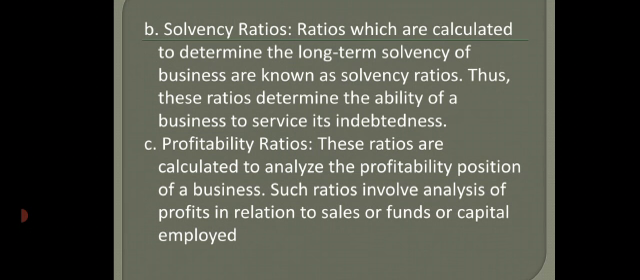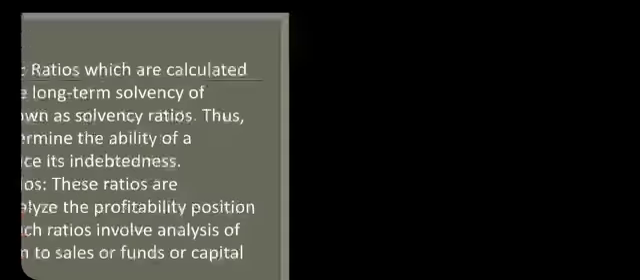Now, to know what percentage of profits the firm is earning every year, profits can be measured by considering total sales, total investments, or total capital employed. So these are the measures by which a company calculates profitability ratios.